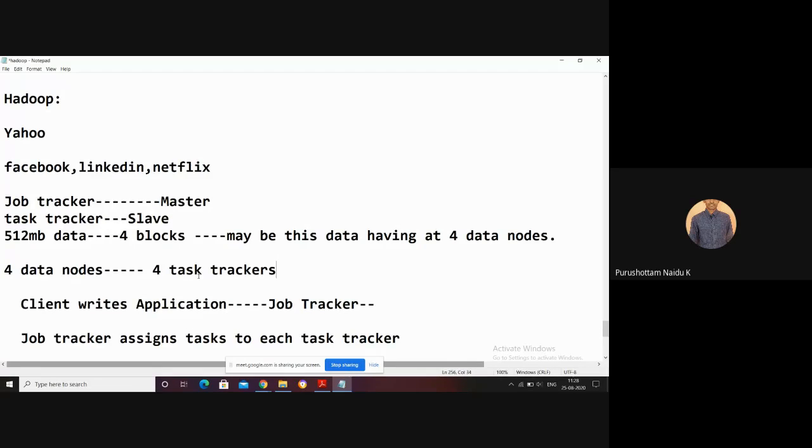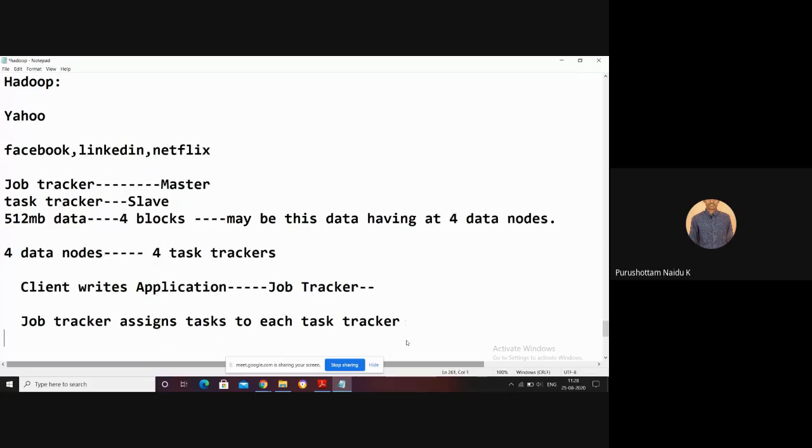To each and every task tracker, the task is assigned by which one? The job tracker. That's why the job tracker acts as a master, and the task trackers act as slave nodes. We have only a single job tracker. The number of task trackers depends upon the number of data nodes that contain the actual data. Is it clear?